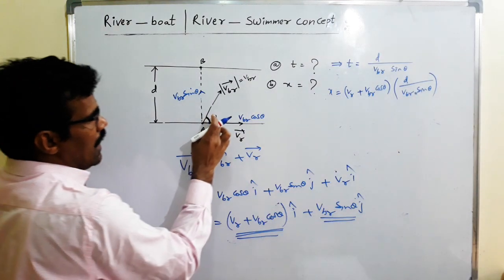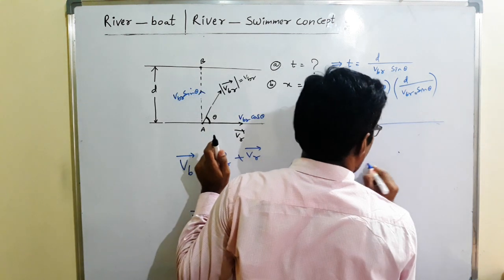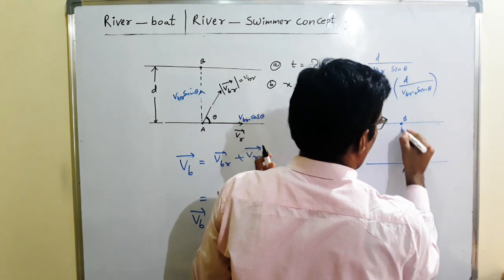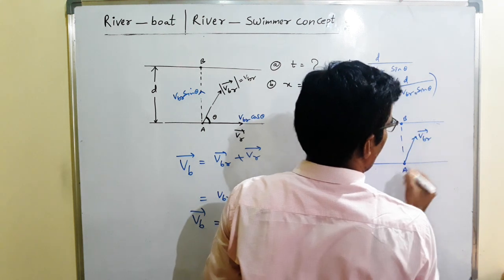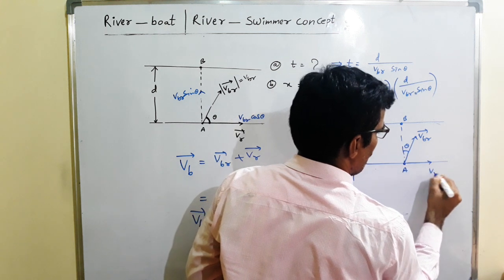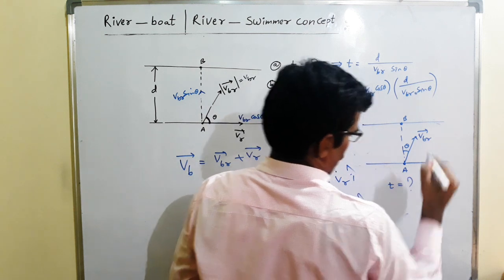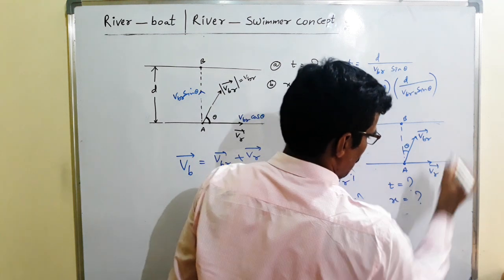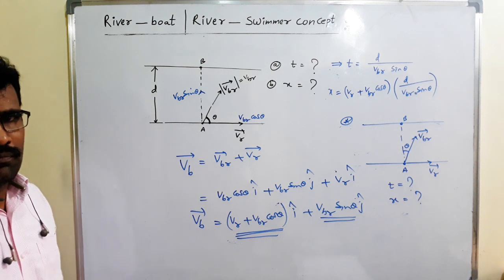Suppose here we take angle theta. What is your answer? Tell me. So here point A is the point B. The velocity of the boat with respect to river, and this is the theta. This direction is VR bar. What is the time taken by the boat to cross the river? What is the shift or drift? Simple thing.